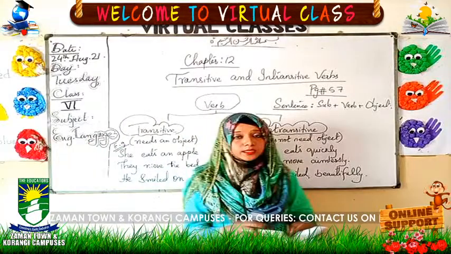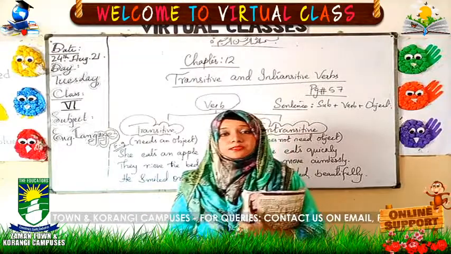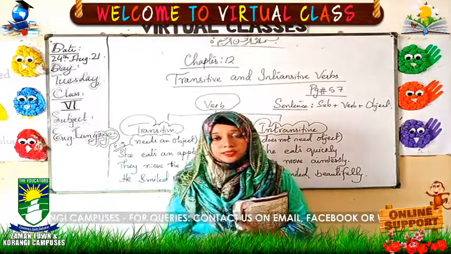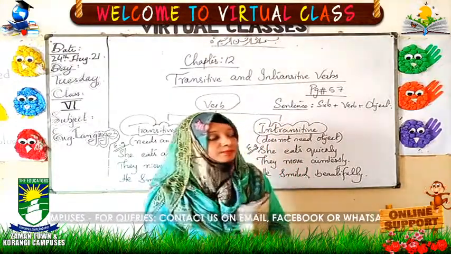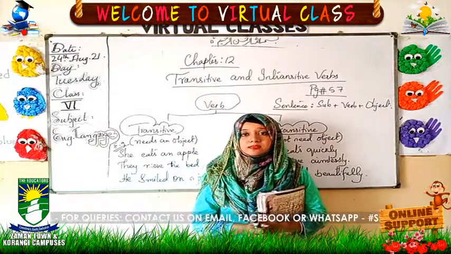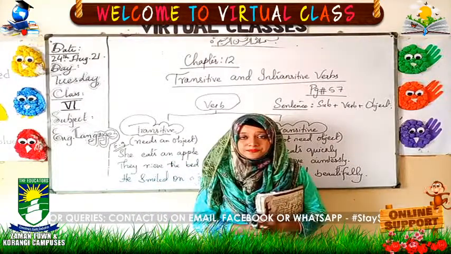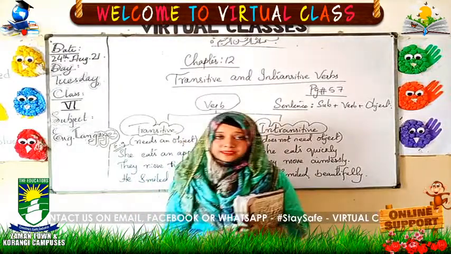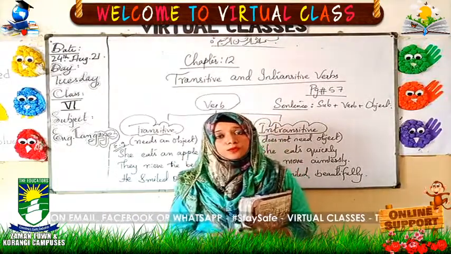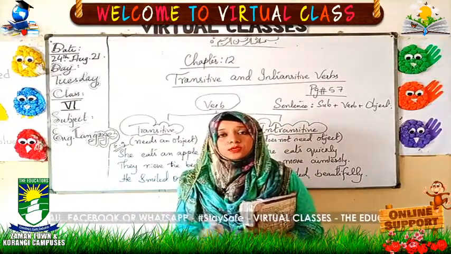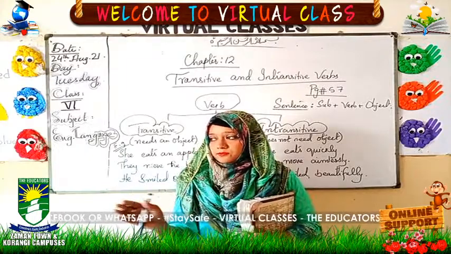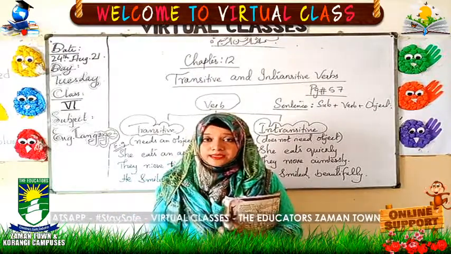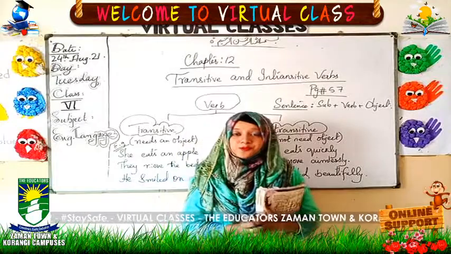Do the work in a neat and clean manner. Those students who have not submitted their copies, try to complete your work as soon as possible and submit your copies, so that we can check and tell you if you have done something wrong. Go through the topic. I have given you two pages of the chapter to read, because in the next class we will do the exercise. If you are well aware of the explanation we have given in our topic, you can do the exercises very easily. Make the index and the headers before starting the work.